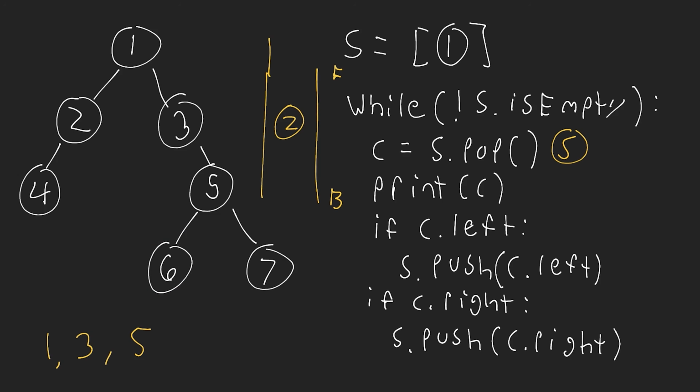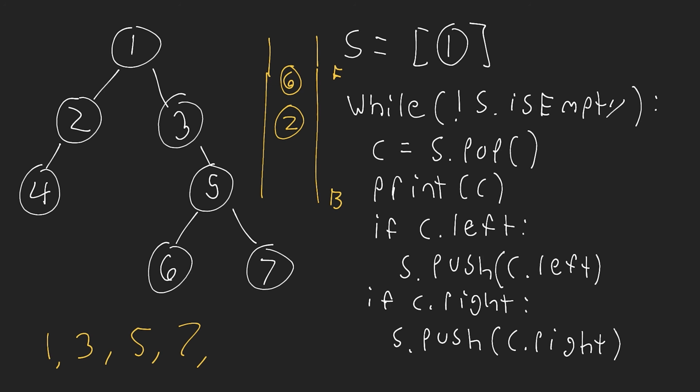So we're going to push those on the stack. Let me just increase this a little bit. So we have 6 and we have 7 that get added to the stack in that order because we pushed the left first. Okay, now we need to pop. So we pop off 7. We say, does 7 have a left or a right? No, it doesn't. So we just print it out here. And then we move on to the next element.